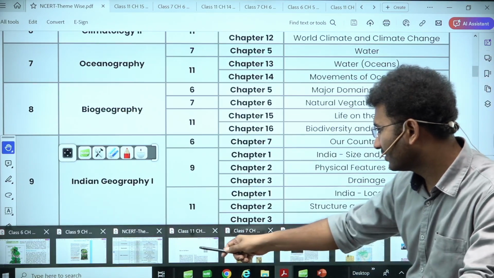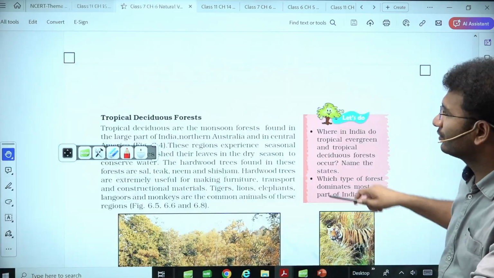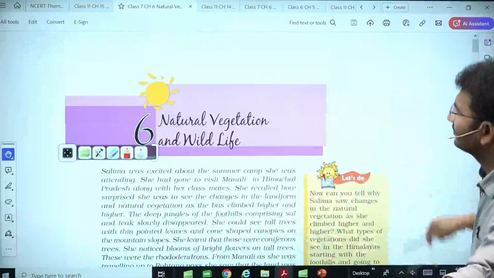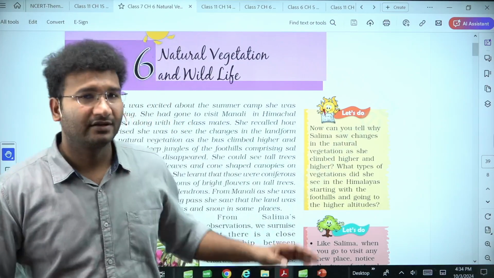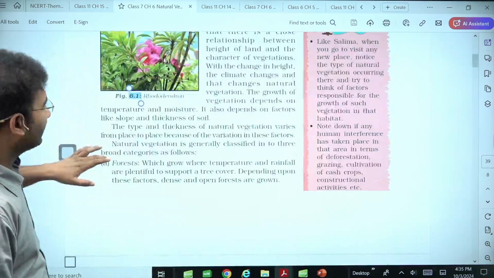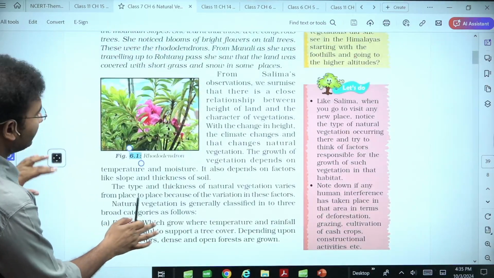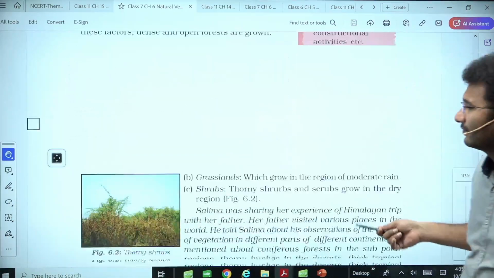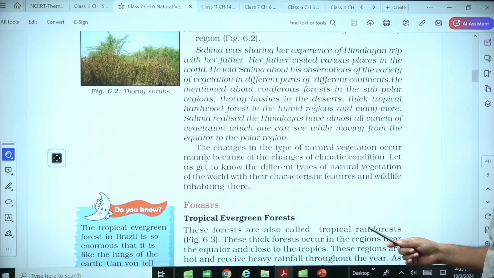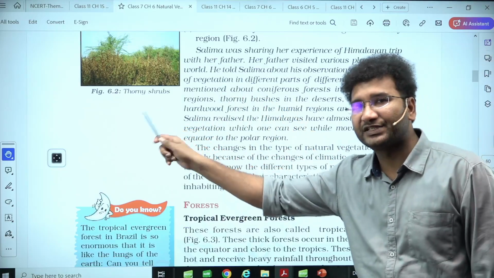First go and look into class 6, that is natural vegetation and wildlife. In this particular chapter, the mentions are of the different types of vegetation that you will get to see in the Himalayas. Likewise, you will also get to see thorny shrubs in deserts, desert vegetation.